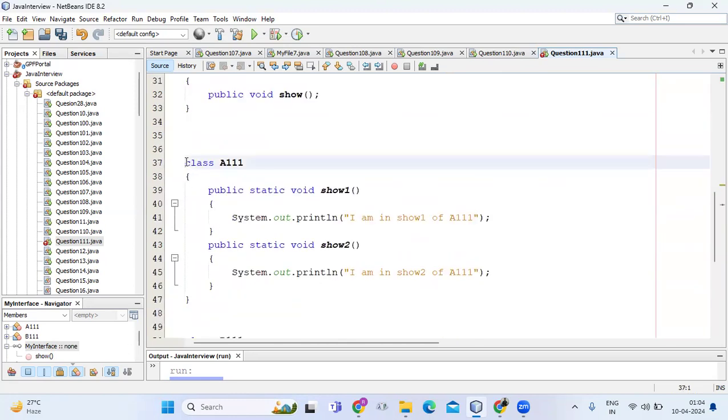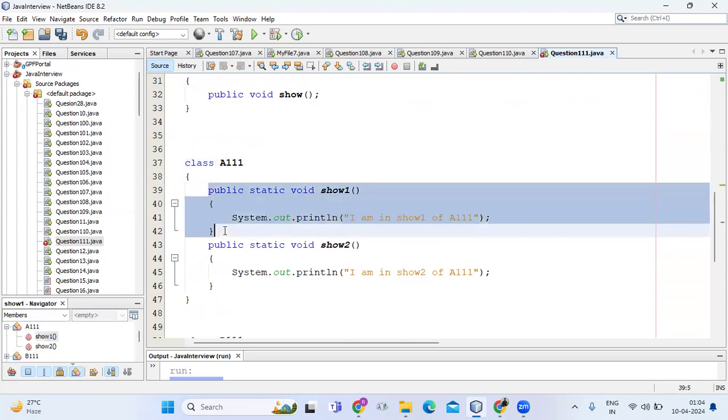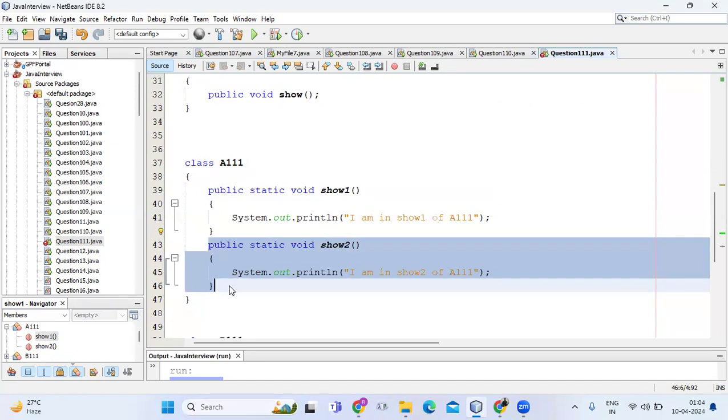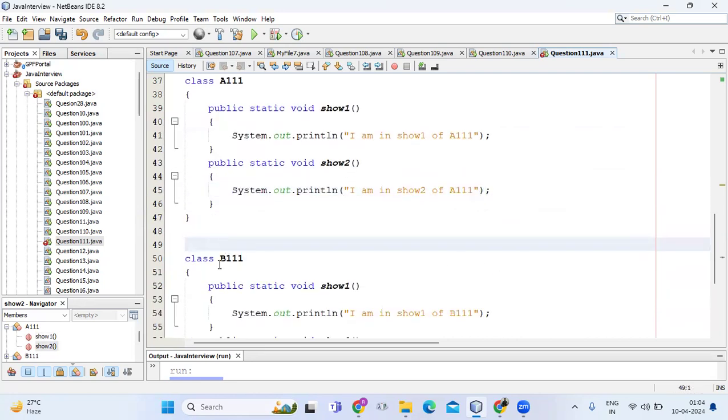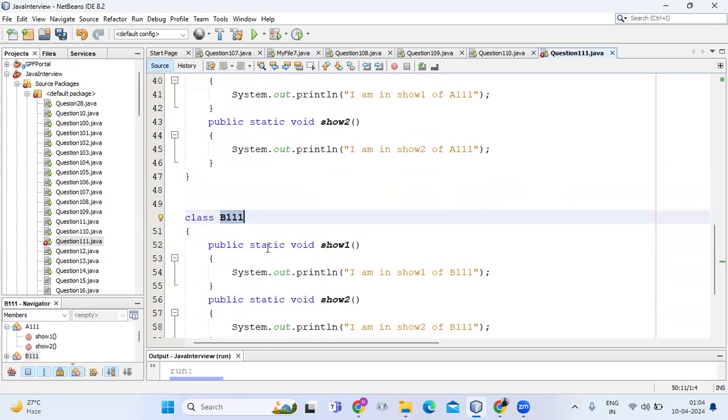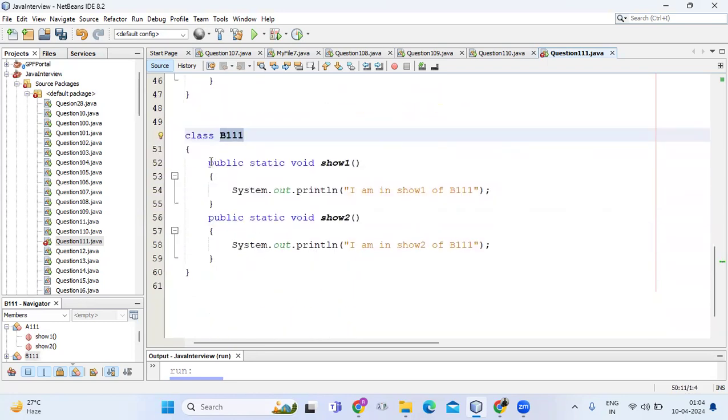Class a111 contains two static methods, show1 and show2. Show1 prints "I am in show one of a111", and show2 prints "I am in show two of a111". Then we have class b111, which again contains two static methods: show1 prints "I am in show one of b111", and show2 prints "I am in show two of b111".